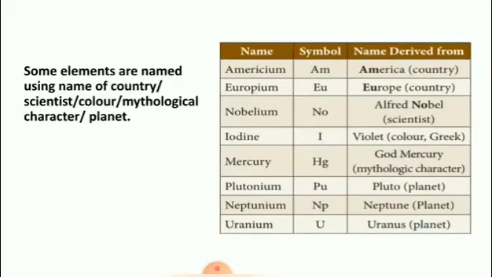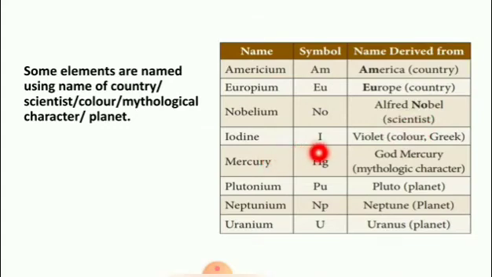Next, some elements are named using the name of a country, scientist, color, mythological character, or planet. For example, americium, symbol Am, name derived from America, that is a country name. Europium, symbol Eu, name derived from Europe. Nobelium, No, named after Alfred Nobel, that is the name of a scientist.